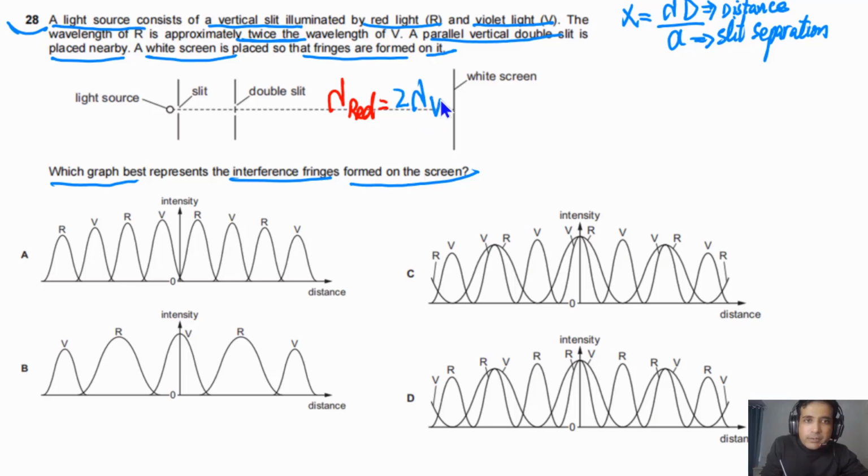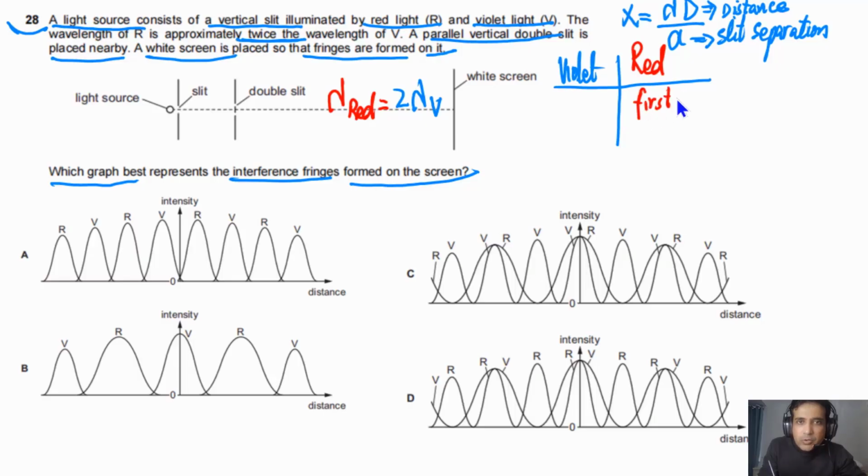Now we can compare red and violet. First of all, we can write down for the violet on this side, and on this side for the red. For red light, we need to understand the first order fringe spacing. So I will be writing here first order. The fringe spacing x1 will be equal to lambda of red times d divided by a.